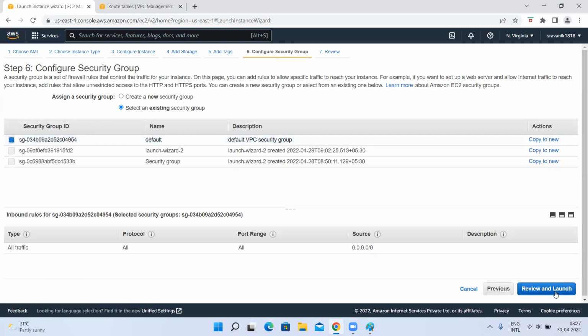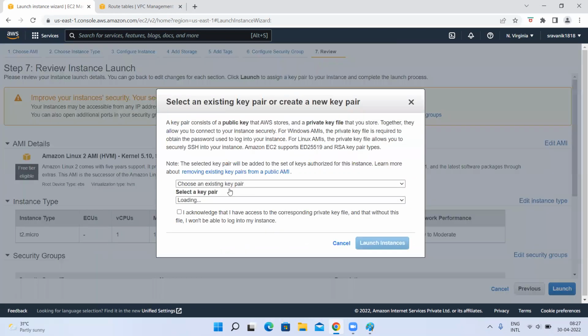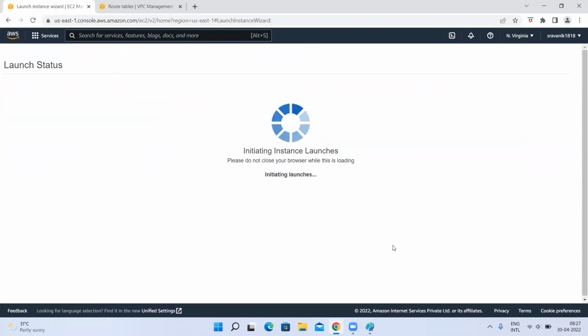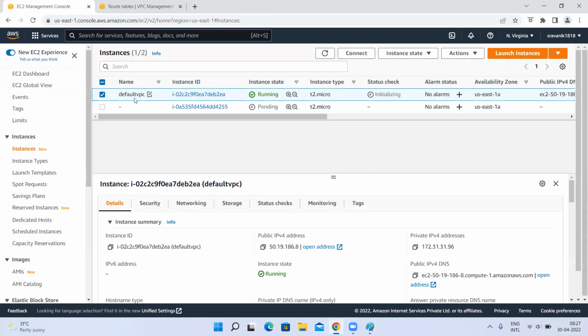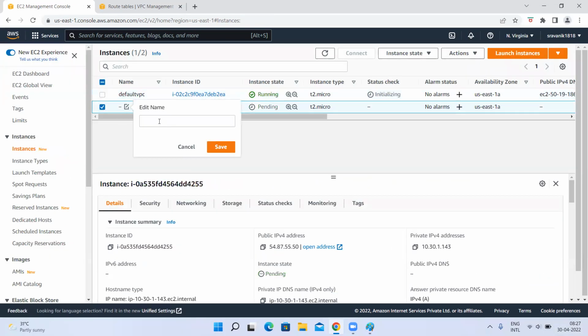See, security groups are VPC specific. If you have created a security group in one VPC, that will not be available in another VPC. Security groups are VPC related.